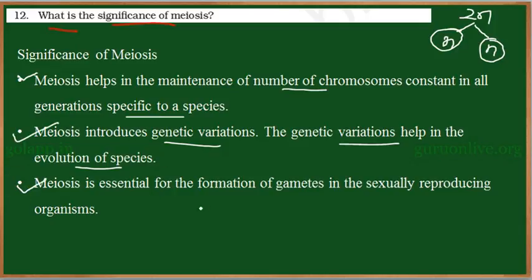And meiosis is essential for the formation of gametes in sexually reproducing organisms. So most of the organisms which reproduce sexually produce gametes by meiosis because gametes always carry one set of chromosomes, haploid. So haploid cells are formed by meiosis during cell division. So these are the significances of meiosis.